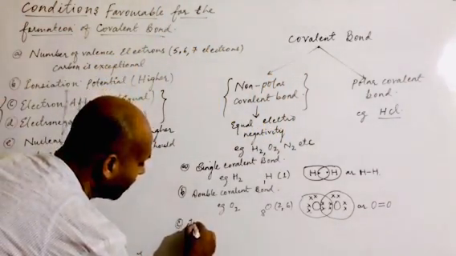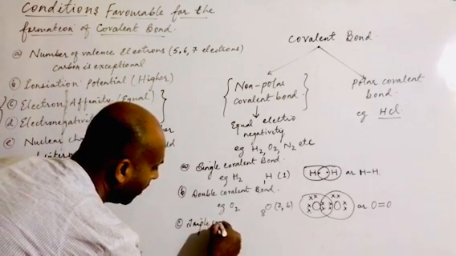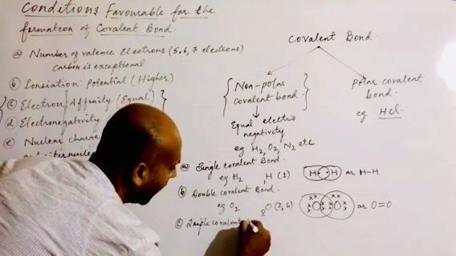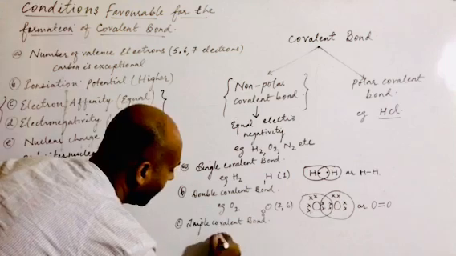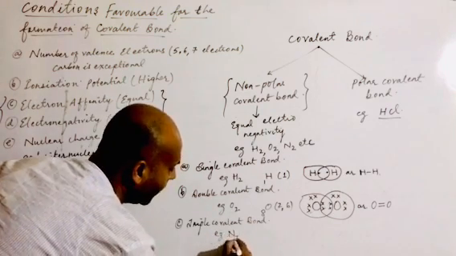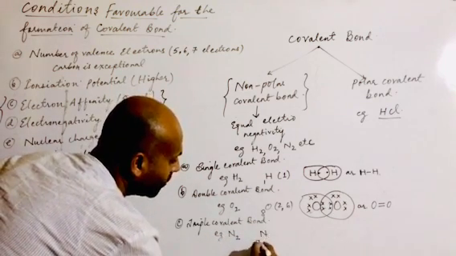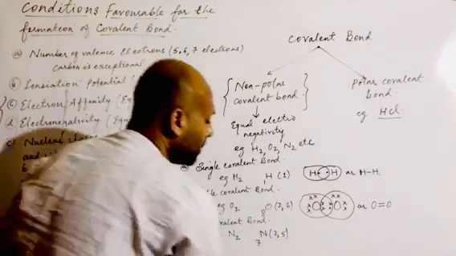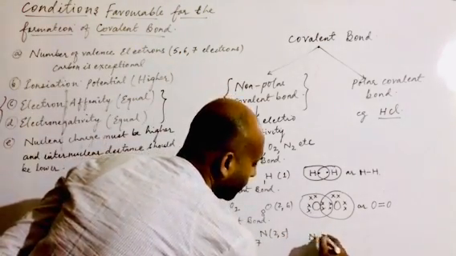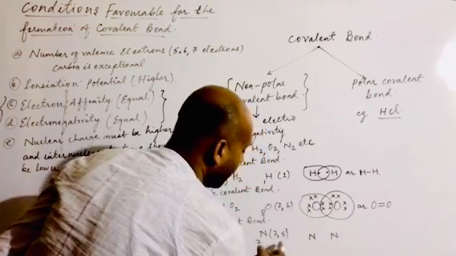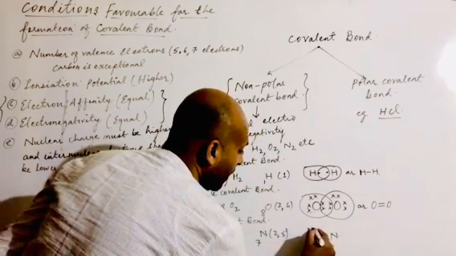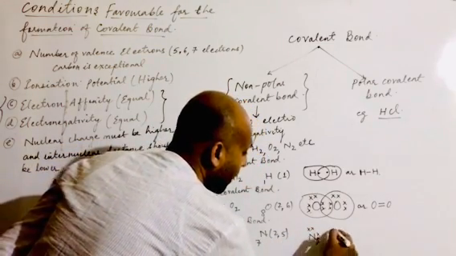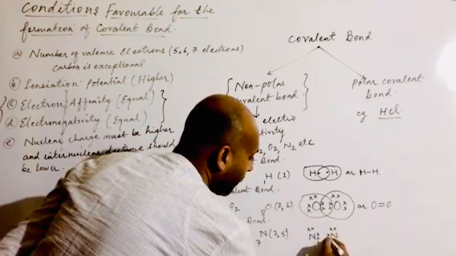A triple covalent bond. In case of a triple covalent bond, I'll take the example of nitrogen. What is the formula for nitrogen, children? The formula for nitrogen is N2. The atomic number for nitrogen is 7. The electronic configuration I am going to write here is 2 and 5. Let us draw the structure: one atom of nitrogen, again one atom of nitrogen. Nitrogen has how many electrons in the outermost orbit? 5 electrons. So 1, 2, and 3, 4, and 5. Again nitrogen 1, 2, and 3, 4, and 5.